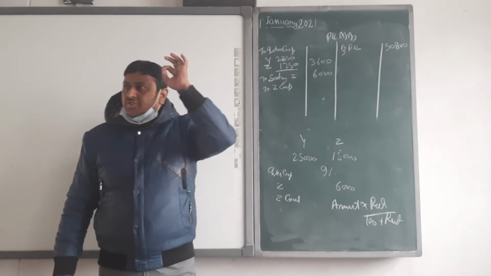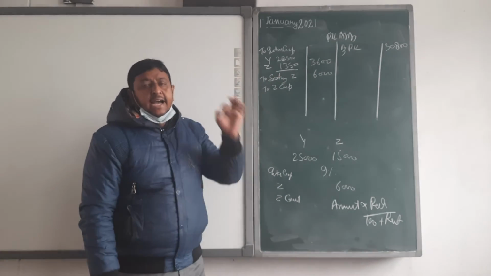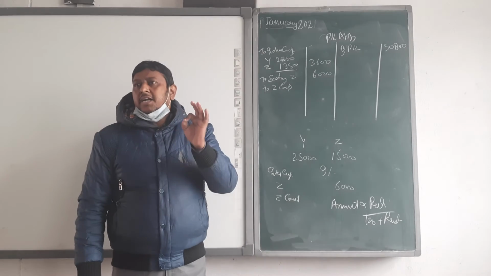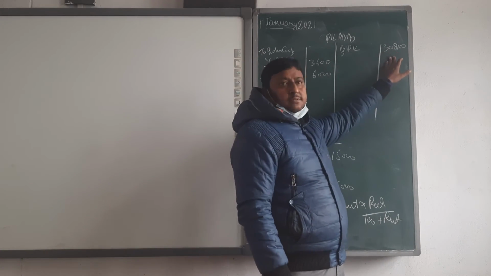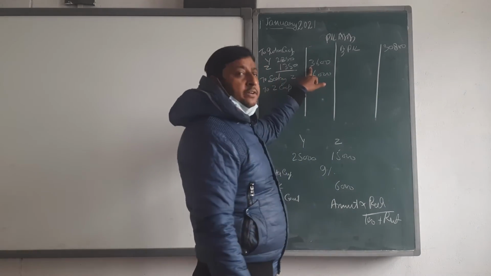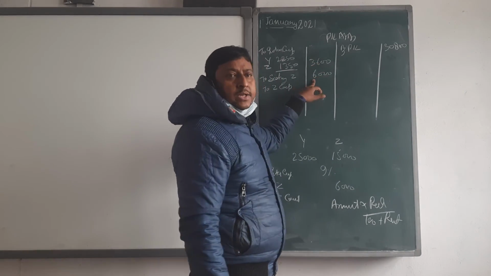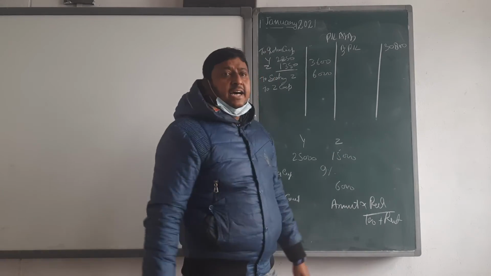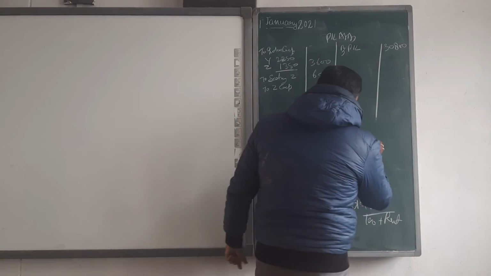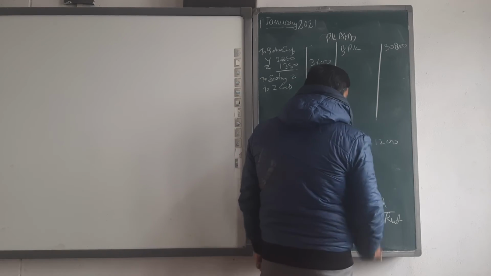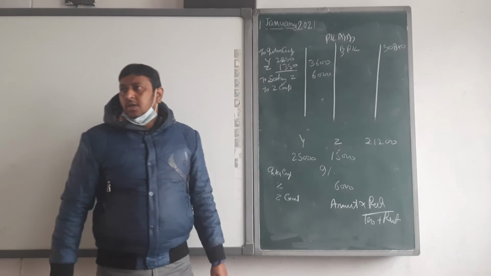After charging salary and interest on capital, first we deduct from this profit the interest on capital and then the salary. What remains is 21,200.